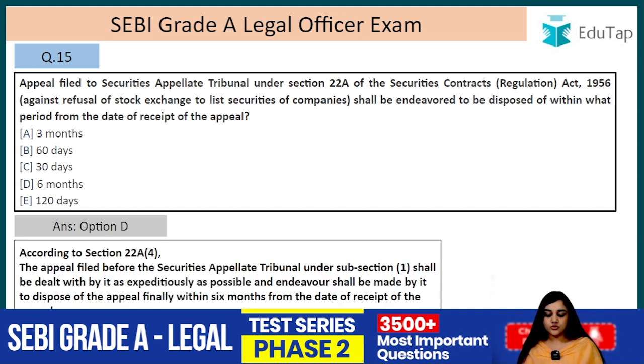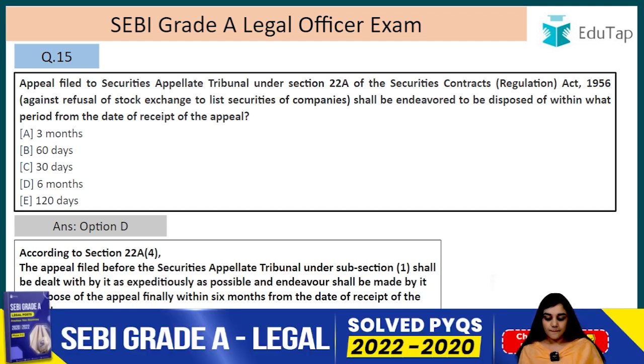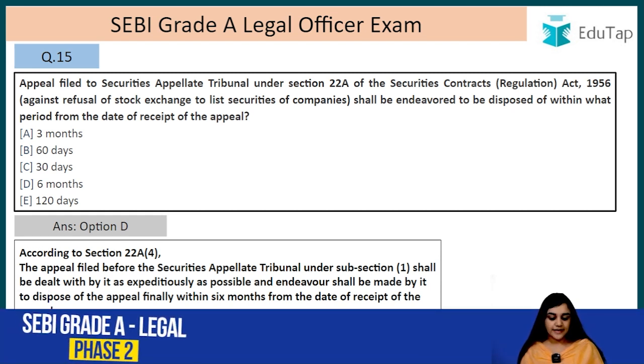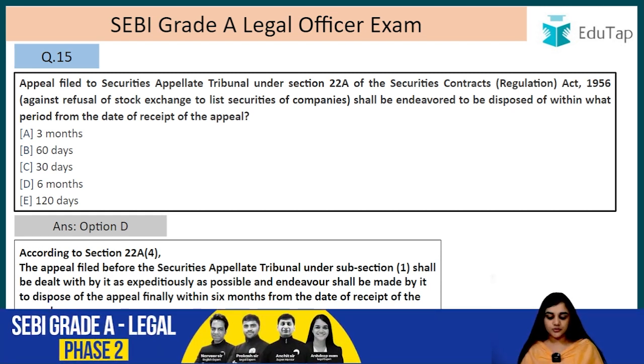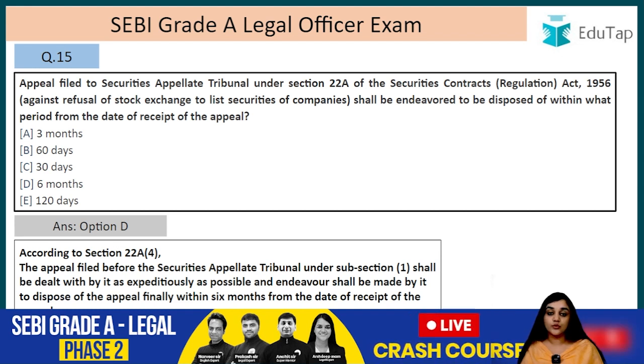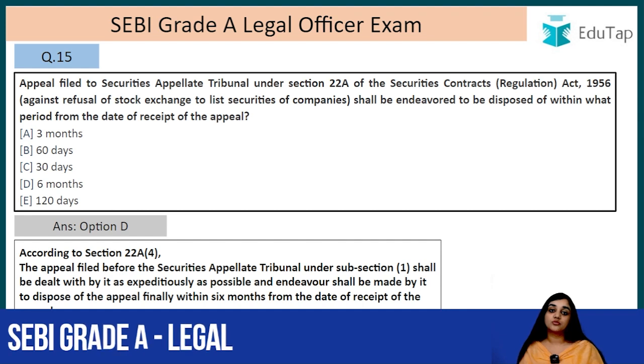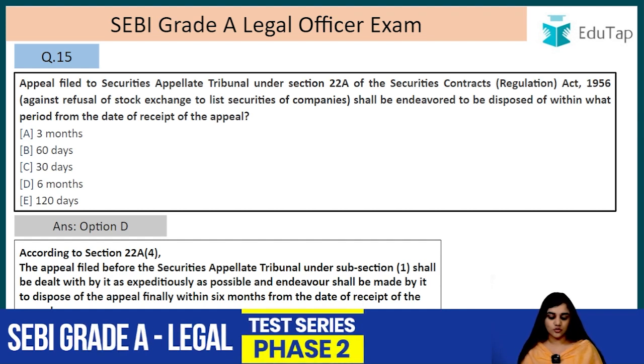According to section 22A4, the appeal filed before the Securities Appellate Tribunal under subsection 1 shall be dealt with by it as expeditiously as possible and endeavour shall be made by it to dispose of the appeal finally within 6 months from the date of the receipt of the appeal. So it has to be made within 6 months. The answer is option D.